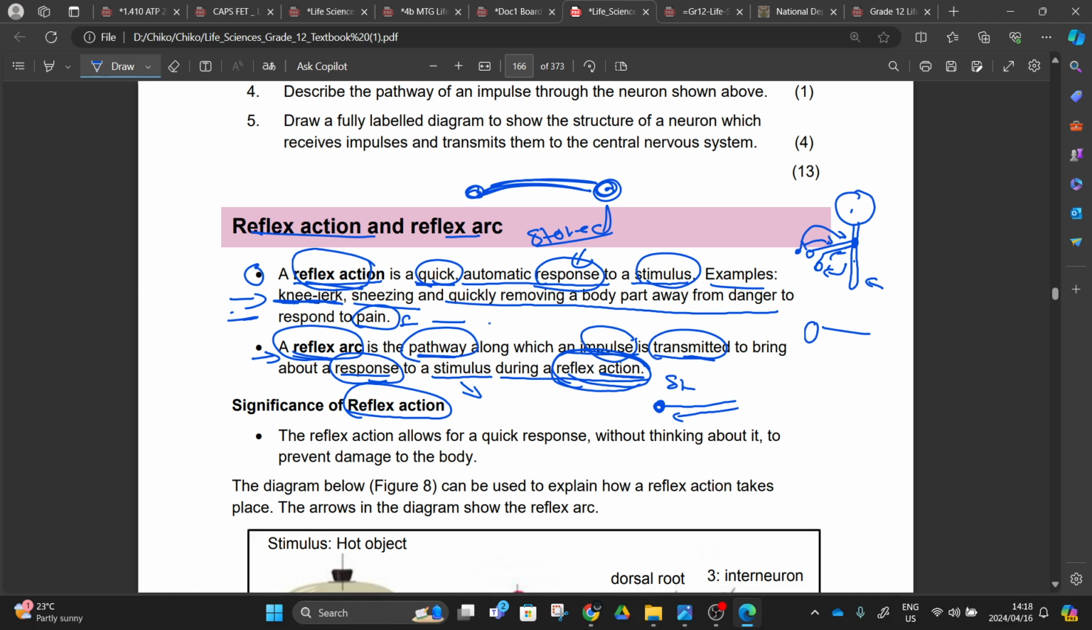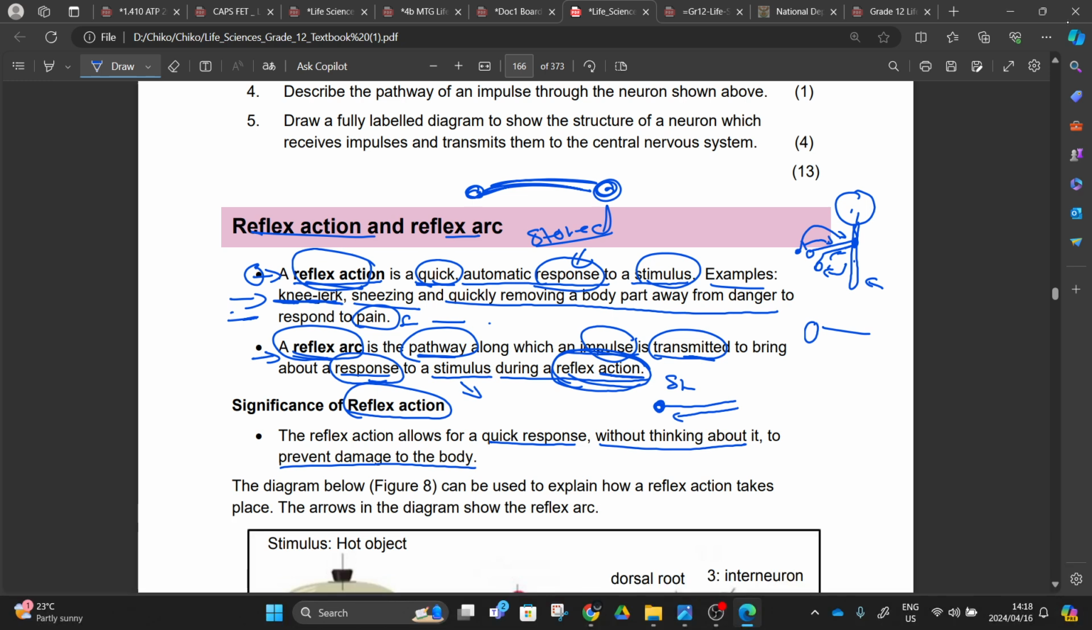Right after that, yesterday, I told you that after responding to this reflex action, the message is still going to continue to the brain, and now you can interpret what is happening. You are getting burned. You understand your arm is getting bent, or you stepped on top of a needle, something like that, right? So the significance of this is that a reflex action allows for a quick response without thinking about it. It prevents damage to the body.